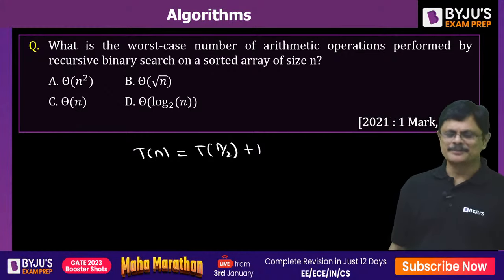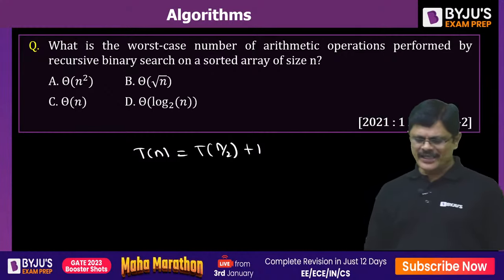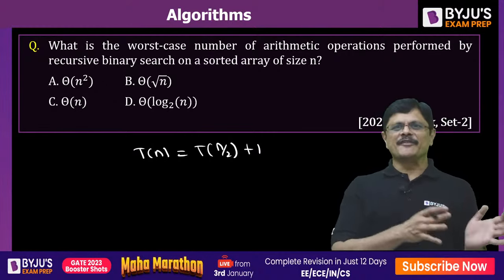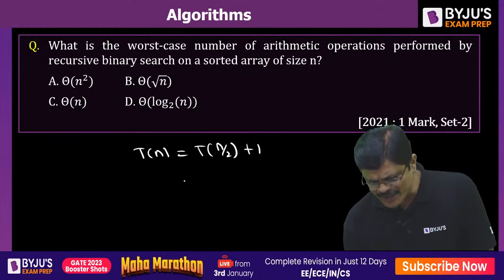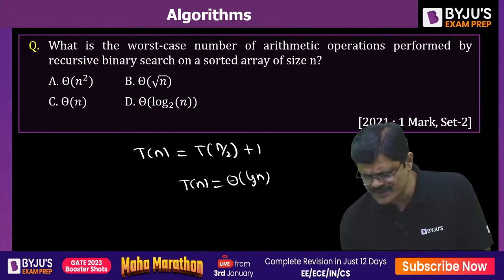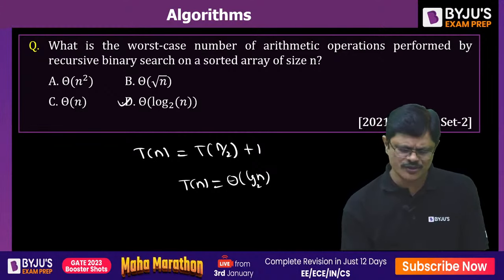That's what, sir. So for a sorted array, obviously T(n/2) plus 1, because we take either the left part or the right part, and finding the mid element. So obviously this is it. And what is the time complexity of this? This is theta log n, my dear friends. So D is the correct option.